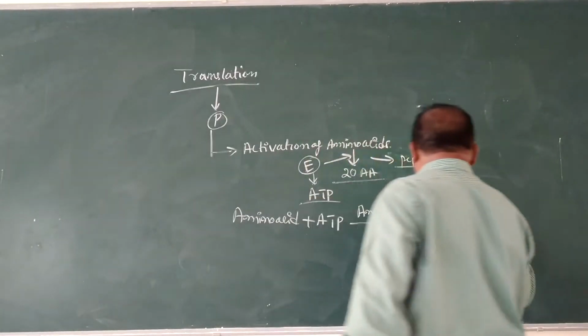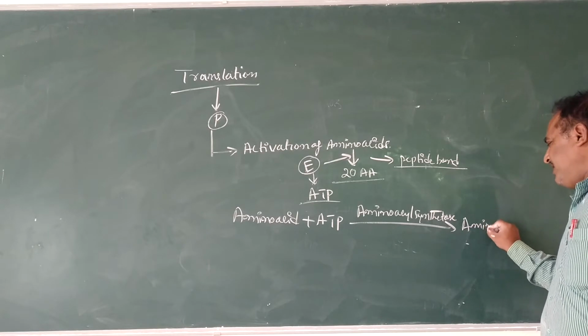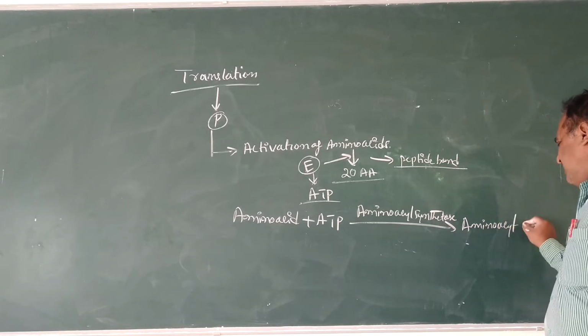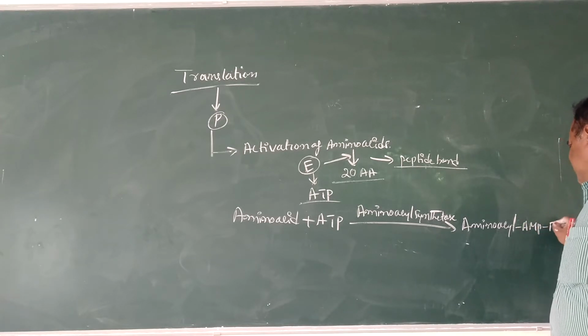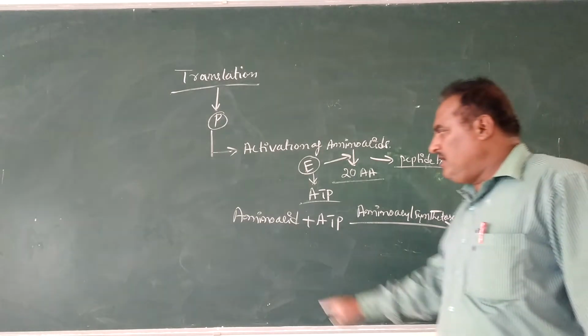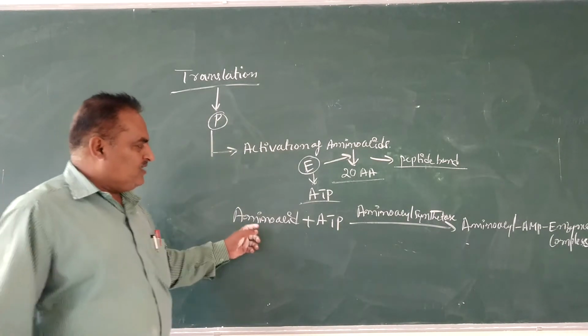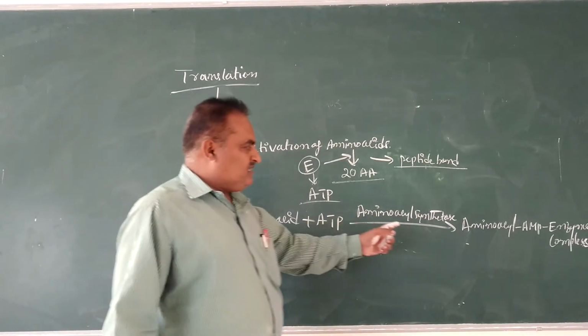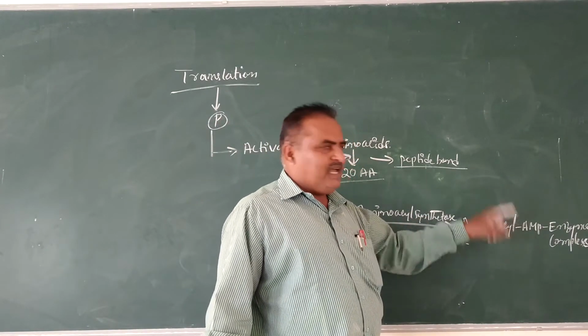Then there is a formation of a product, that is aminoacyl AMP enzyme complex. Here the complex is formed. Any one of the amino acids, the specific amino acid, binds to ATP in the presence of synthetase enzyme, and then there is a formation of aminoacyl AMP.